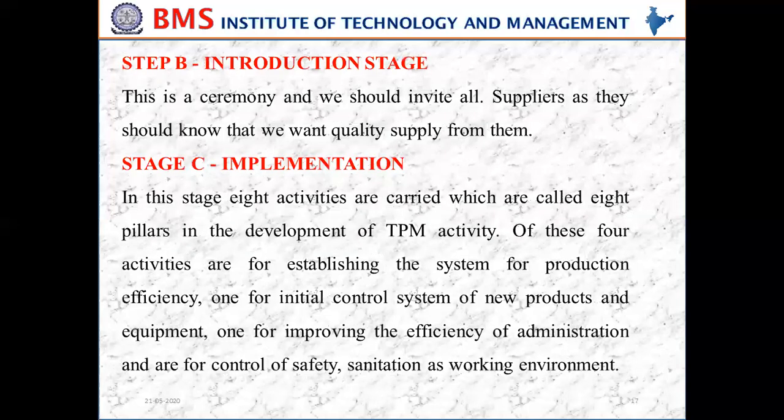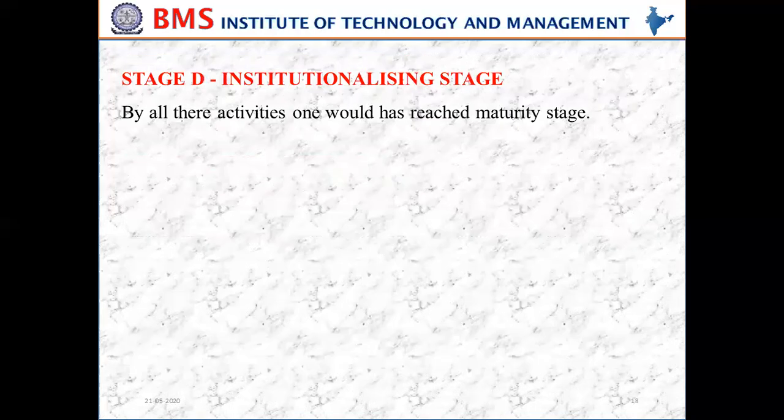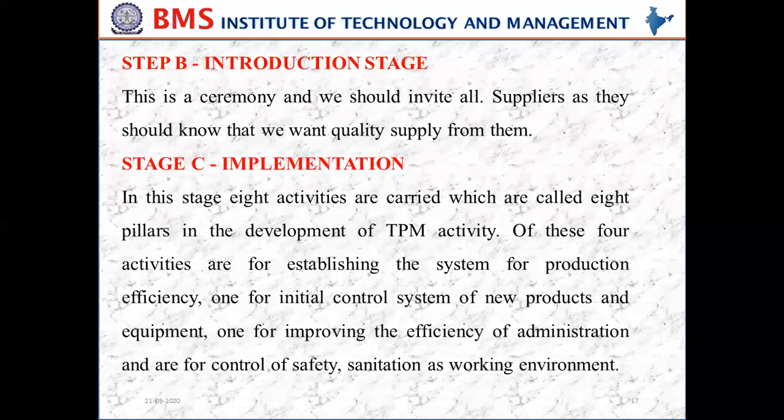And stage B is the introduction stage. So the first stage is the preparatory stage, the second one is the introduction stage, the third one is the implementation stage, and then the institutionalizing stage. In the introduction stage, there is a ceremony, and we should invite everyone while introducing the TPM. Suppliers should also be invited, as they should know why we want quality supply from them, because they need to supply raw material of good quality.